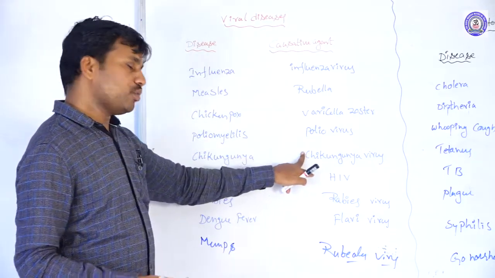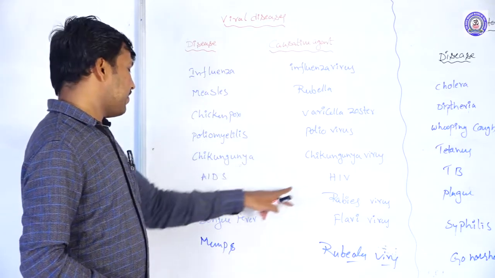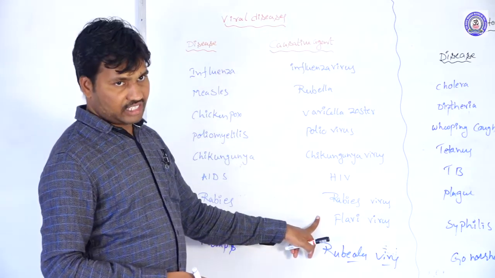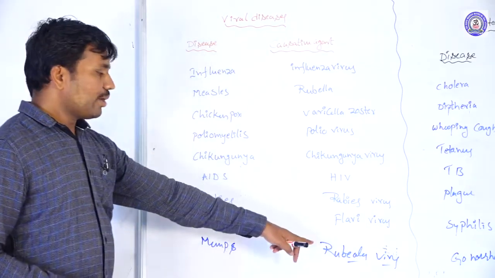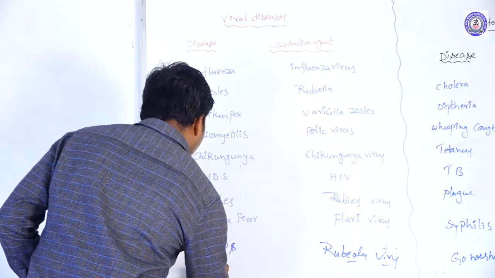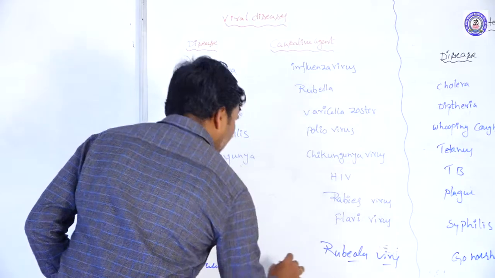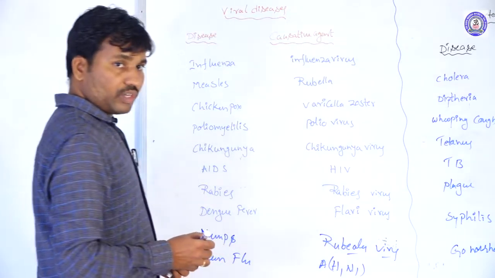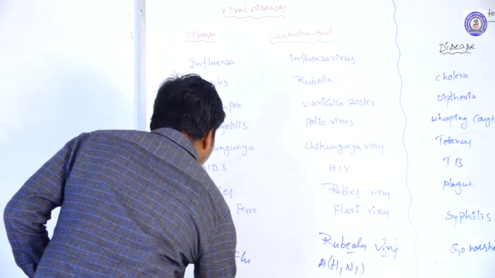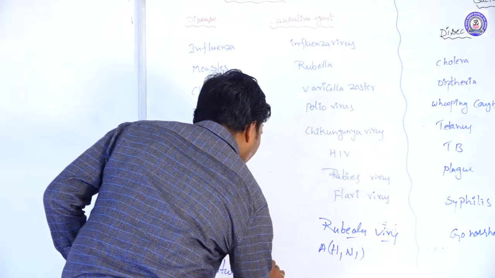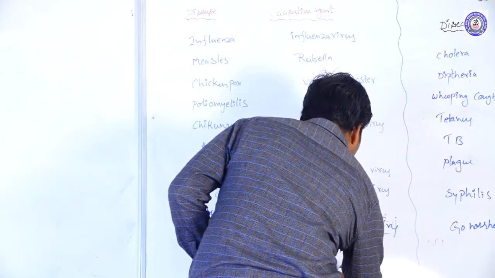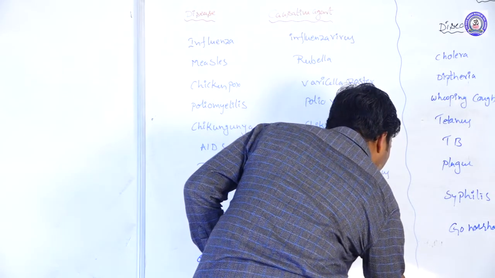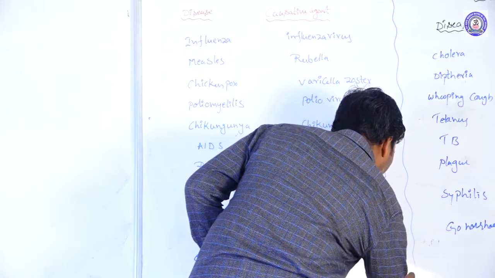Chikungunya is caused by the chikungunya virus, AIDS by HIV, rabies by the rabies virus, dengue fever by the flavivirus, and swine flu by H1N1. Genital warts are caused by the human papilloma virus.